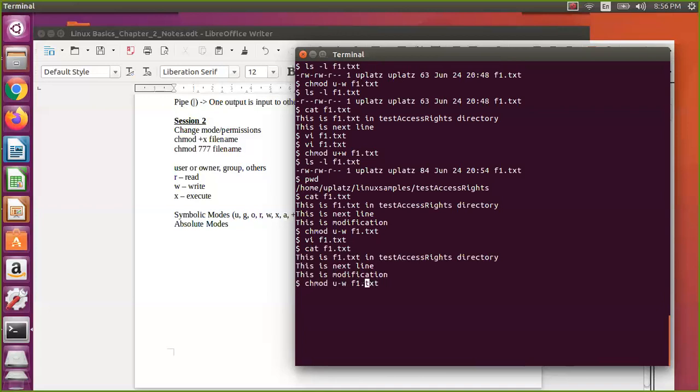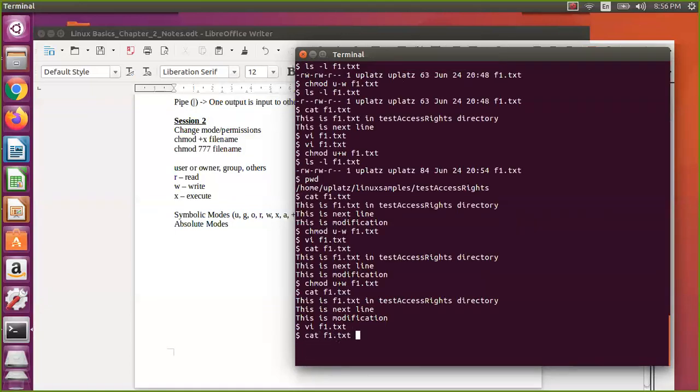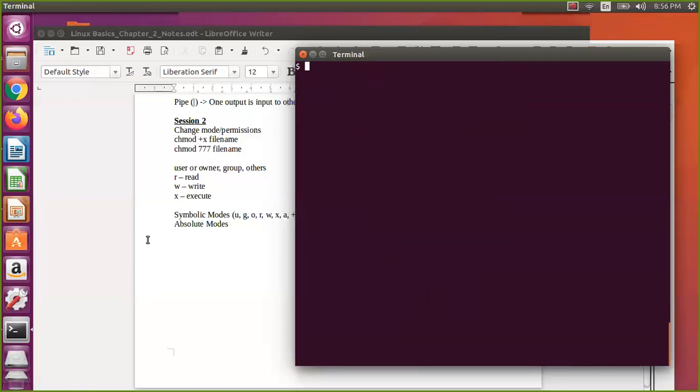So now let us revert back, and then I will run cat on the file. Since it is reading, both will be the same. Writing is the only problem. Now I am able to edit this particular file. I have edited, meaning I have removed. So that is the read permission and write permission, and we will see the execute permission next.